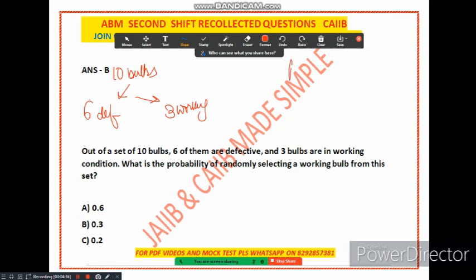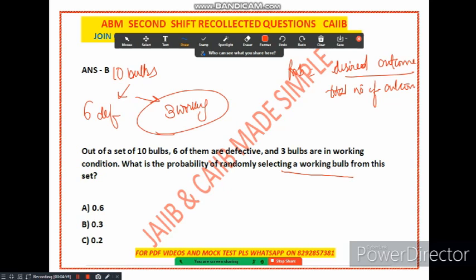Probability is equal to desired outcome divided by total number of outcomes. Now here the desired outcomes are 3, because the question is asking about the probability of selecting a working bulb. So how much is the desired outcome? There are 3 desired outcomes.